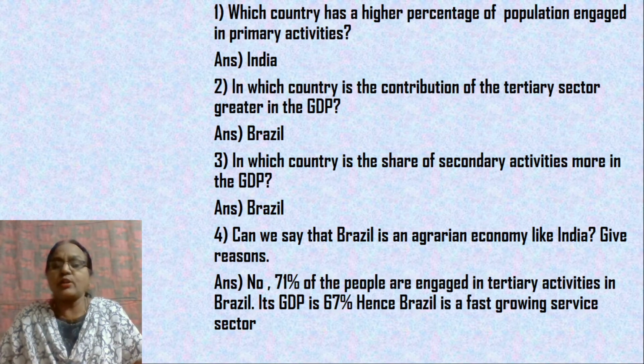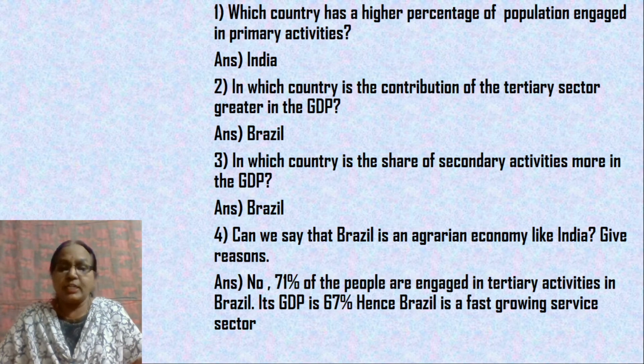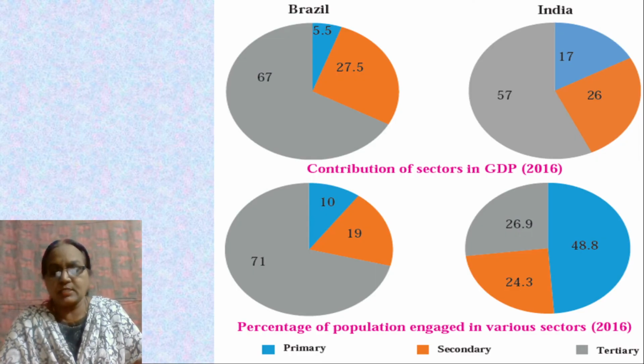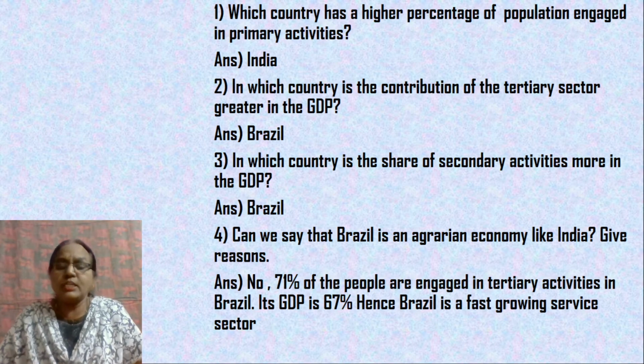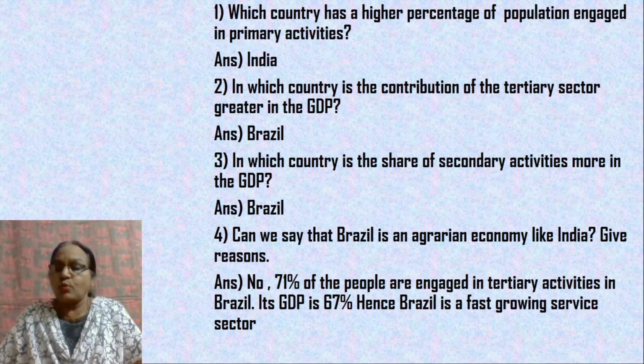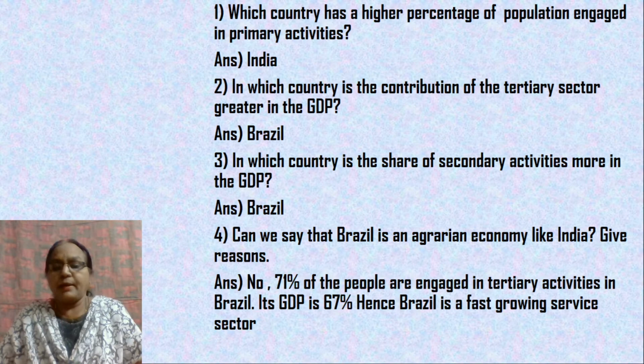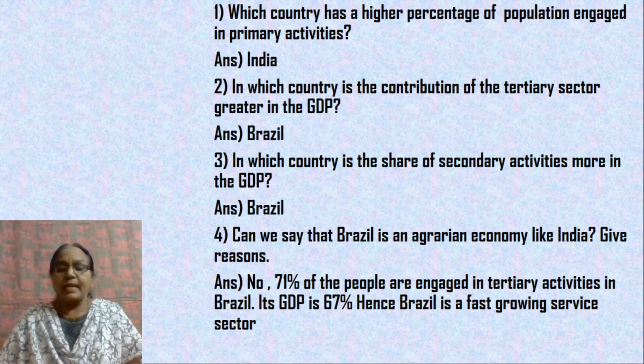In which country is the share of secondary activities more in GDP? Here in Brazil this is 27.5. India, it is 26. So again, it is Brazil. The share of secondary activity to GDP is more in the case of Brazil. Can we say that Brazil is an agrarian economy like India? Give reasons. So what is an agrarian economy? An economy in which the activity consists of agriculture and allied activity.